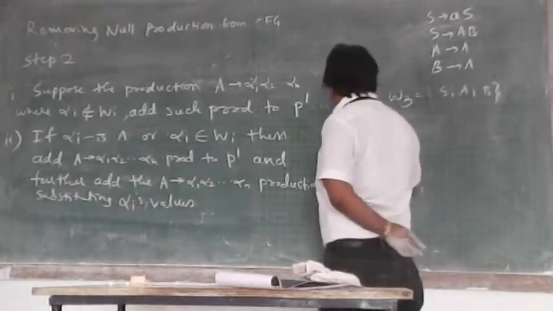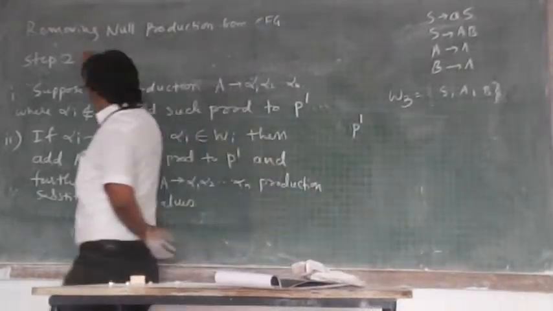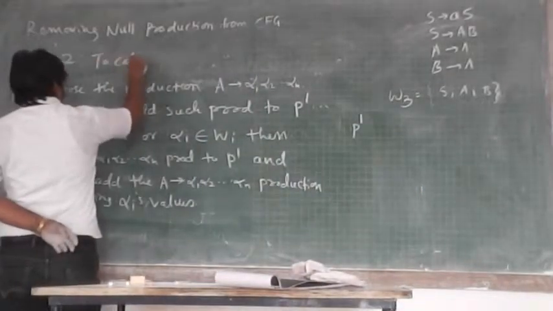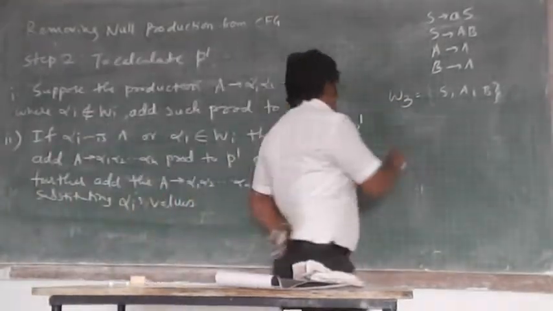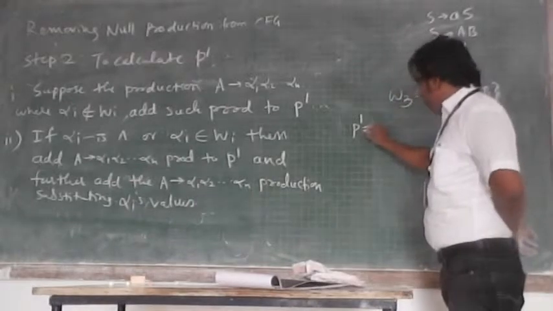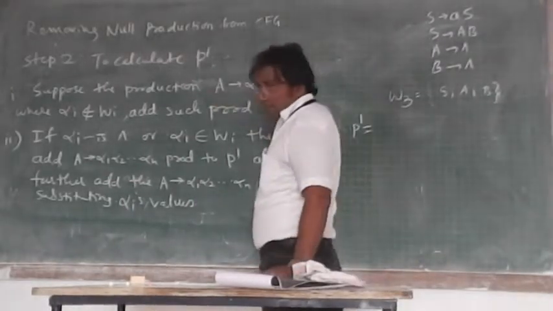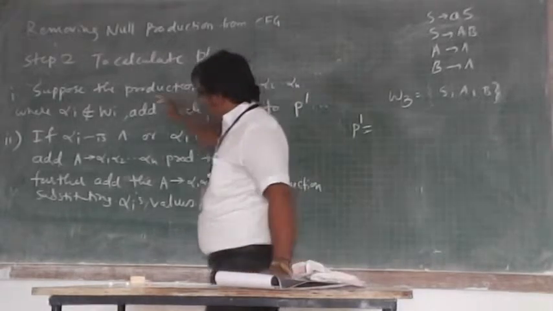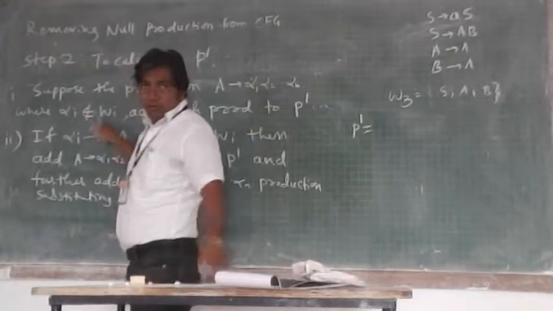Now I want to calculate P dash. The step 2 was to calculate P dash. How do I calculate P dash? Suppose the production is of this kind where alpha i does not belong to my nullable variables.